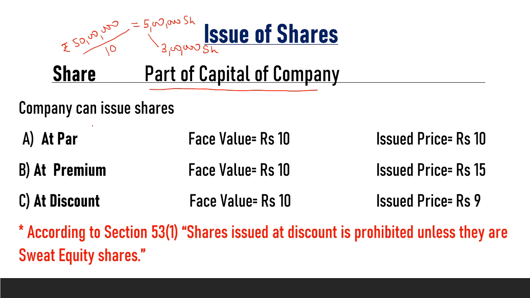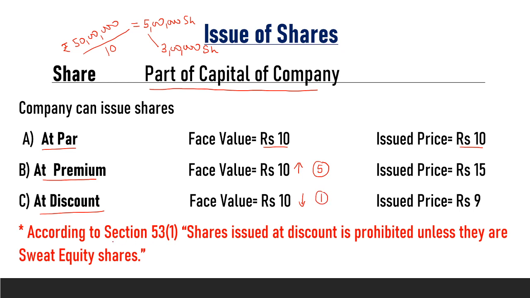Now the company has three options for issue of shares. The company may issue shares at par, at premium or at discount. When a company issues shares at par, it means if the face value is rupees 10 each, then the issued price is also rupees 10. But if the issued price is more than the face value, then we say that the company issues shares at premium. Here the issued price is 15, so the premium amount is 5 rupees. And if the issued price is less than the face value, then we say that the company issues shares at discount. So here the discount amount is rupees 1.